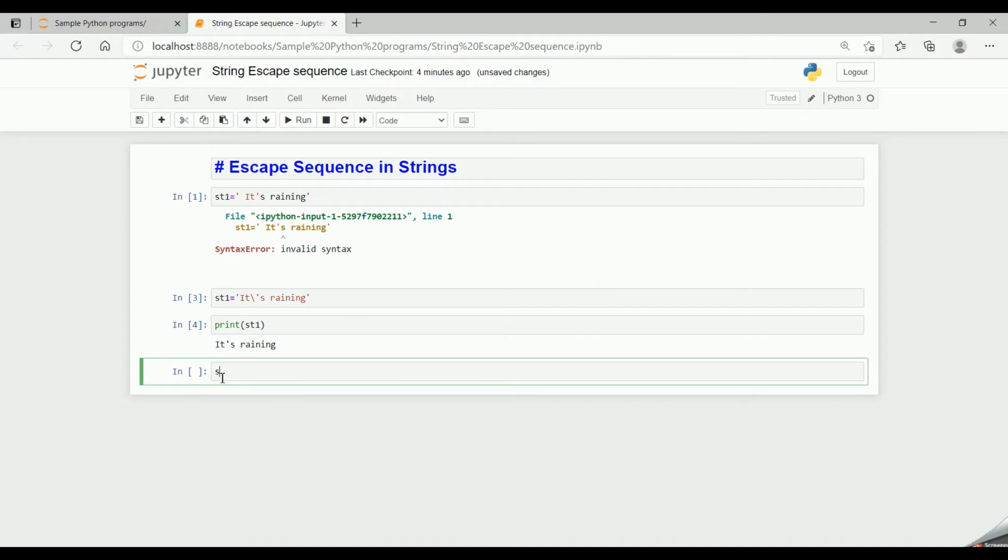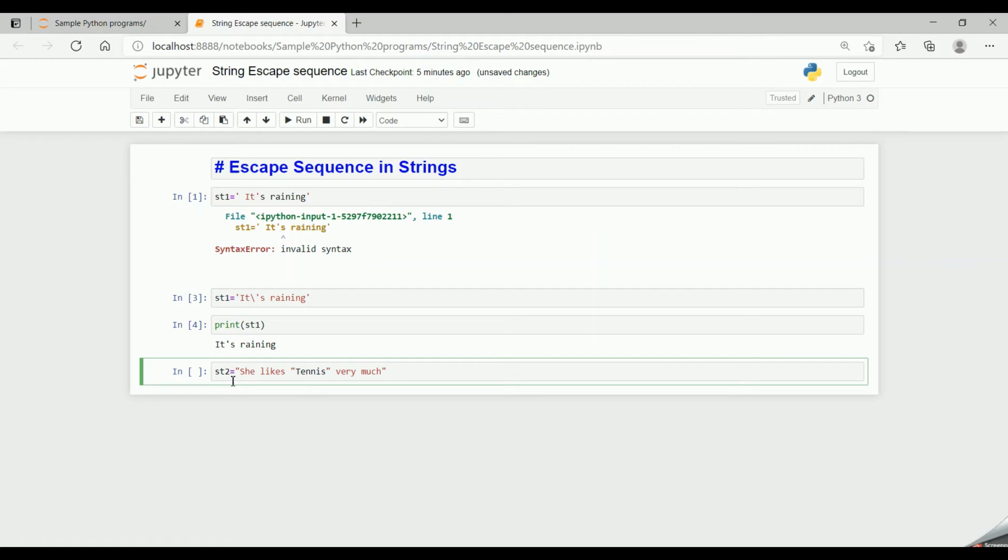So now let me have another string st2 equal to, I'll enclose it within double quotes, she likes tennis very much.